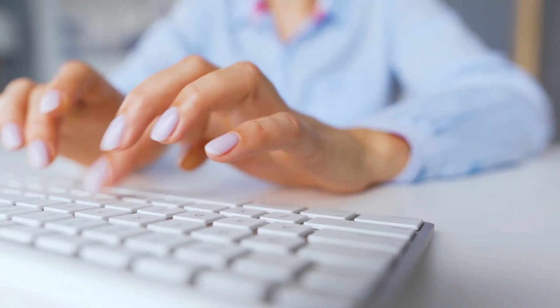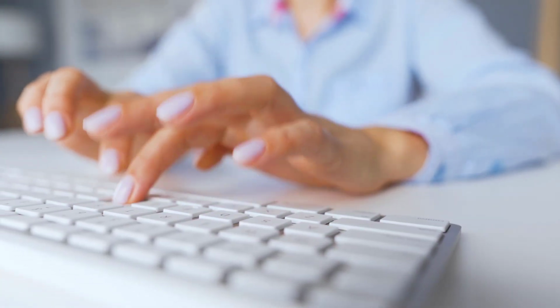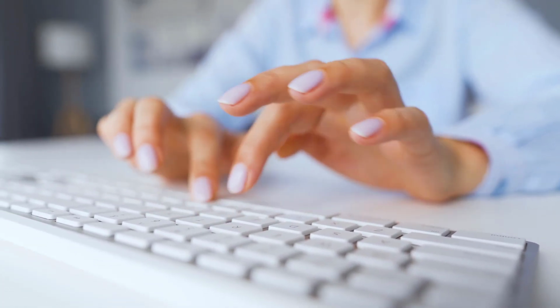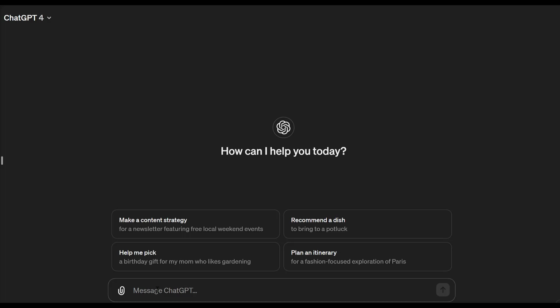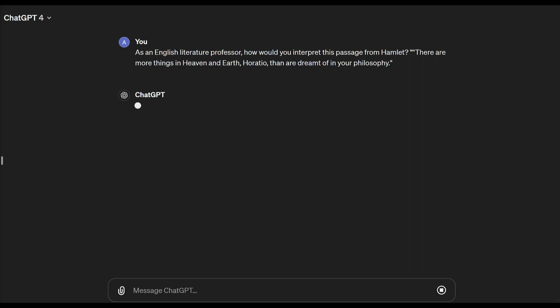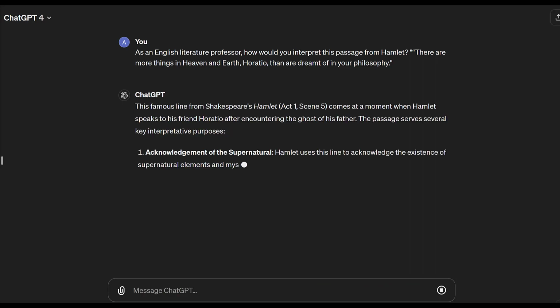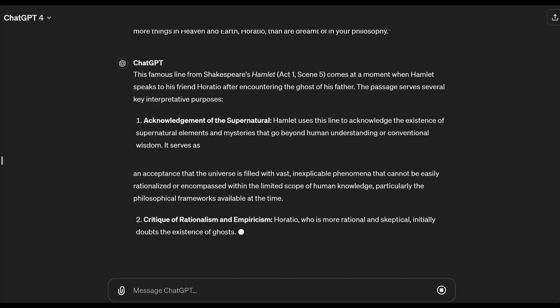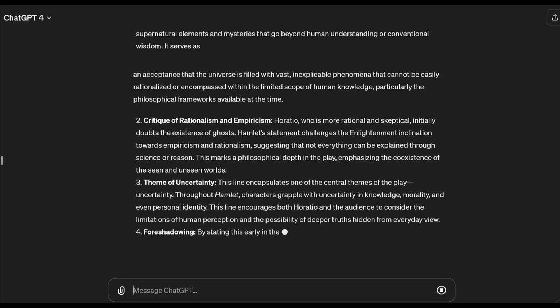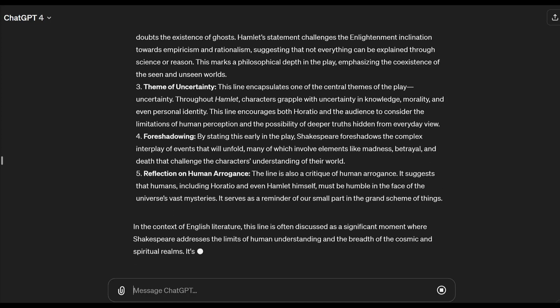Once you've defined the role, the next step is to craft a prompt that clearly communicates this identity to ChatGPT. For instance, if you need help with understanding Shakespeare, you might start your prompt with, "As an English literature professor, how would you interpret this passage from Hamlet?" This tells ChatGPT to adopt the knowledge base and analytical skills typical of a literature professor.